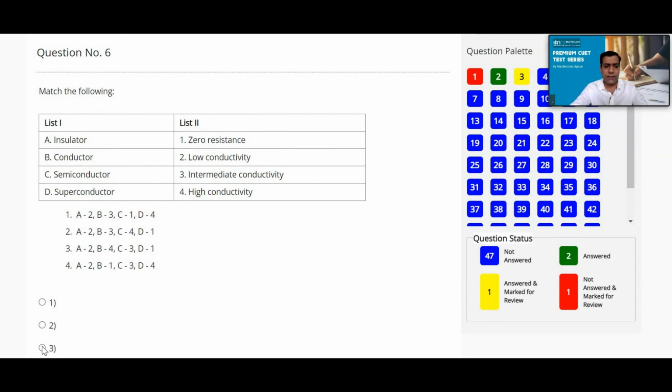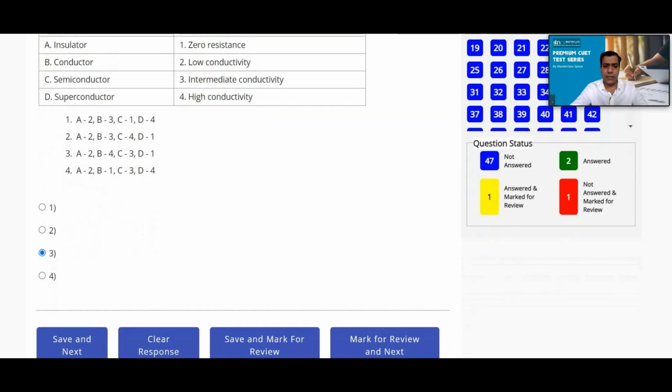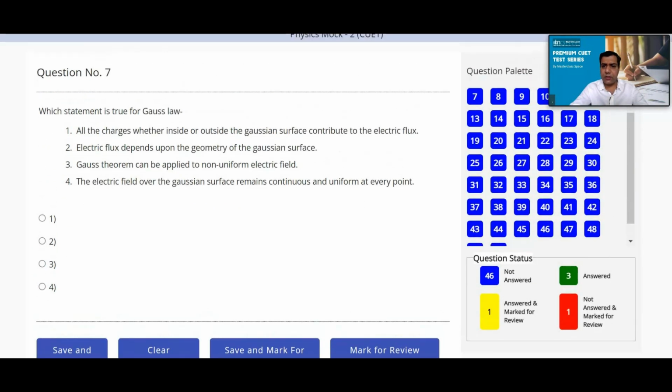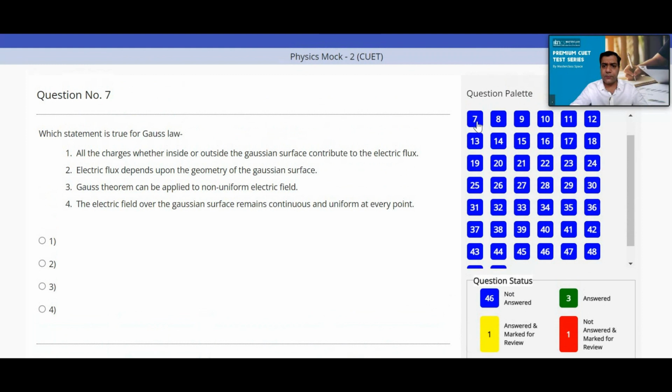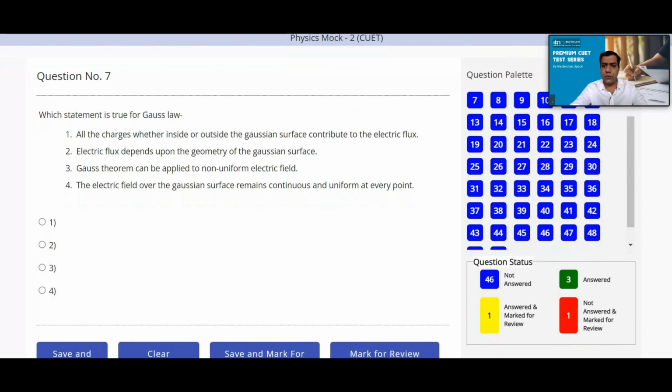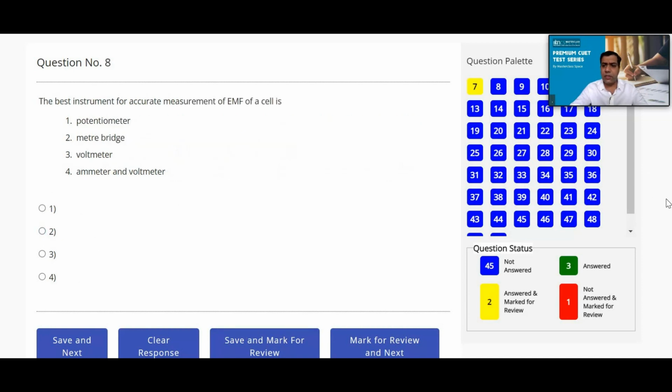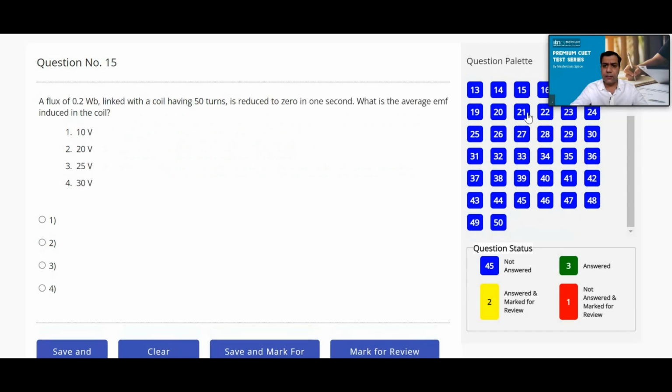Like this you will be taking each and every question. Now, which statement is true for Gauss law? Whatever your answer, for example, I just wish to choose 2, save and mark for review, and like this you will be completing the test.